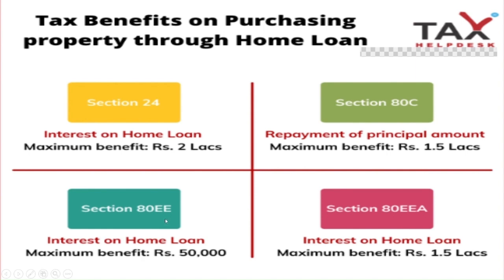I will tell you more about this section in the next slide. For now, you can understand 80EE is interest on housing loan, an extra additional 50,000. So Section 24 is 2 lakh and here 50,000, total 2 lakh 50,000. 80EE is a new section which was introduced recently, which is an additional 1.5 lakh.